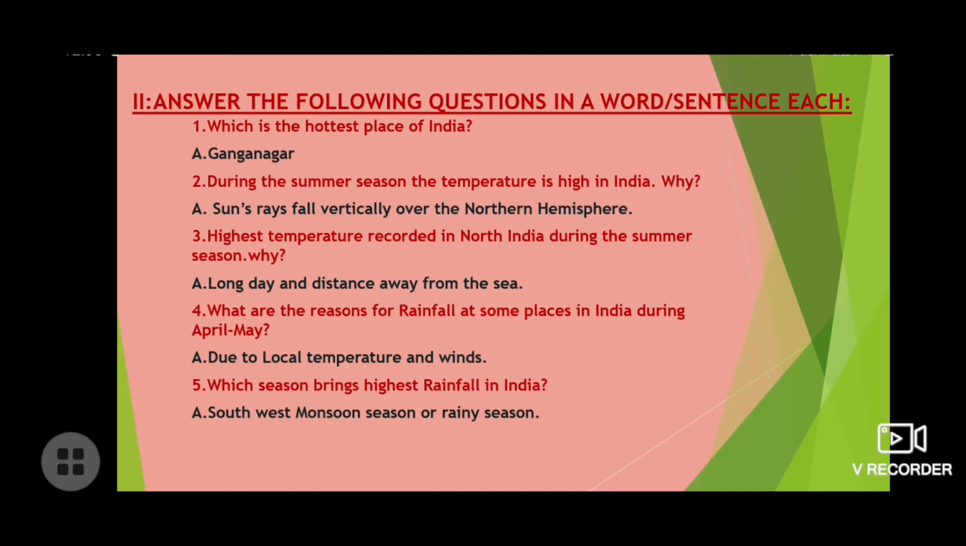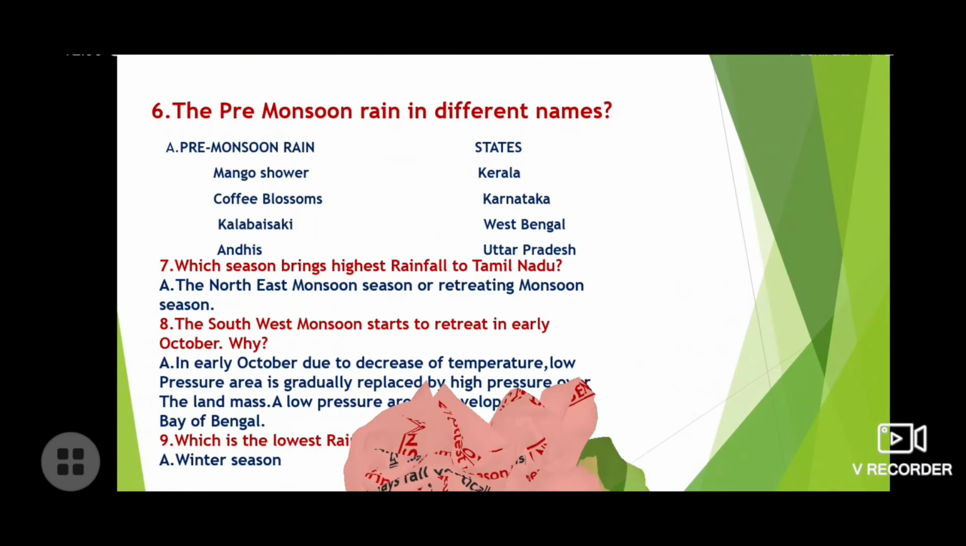Question number 5. Which season brings the highest rainfall in India? Answer is here. The southwest monsoon season or rainy season. Now let's see the question number 6.